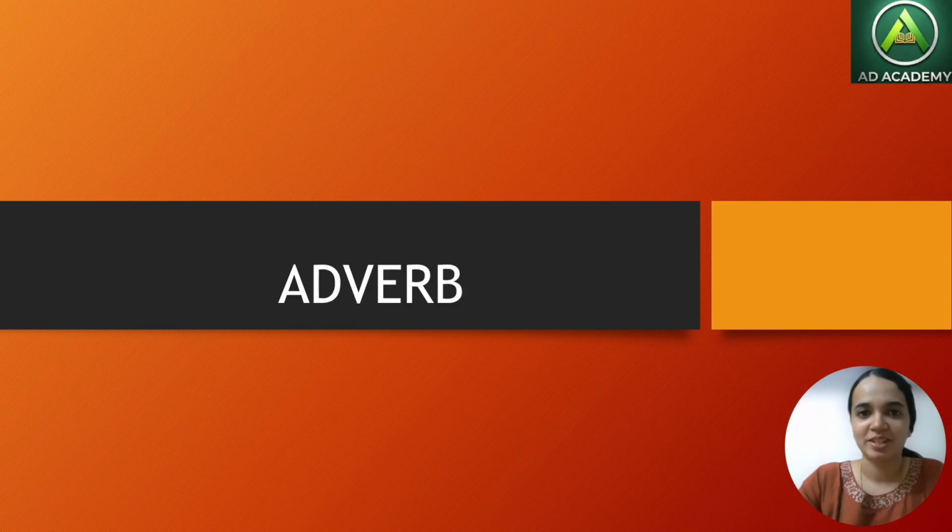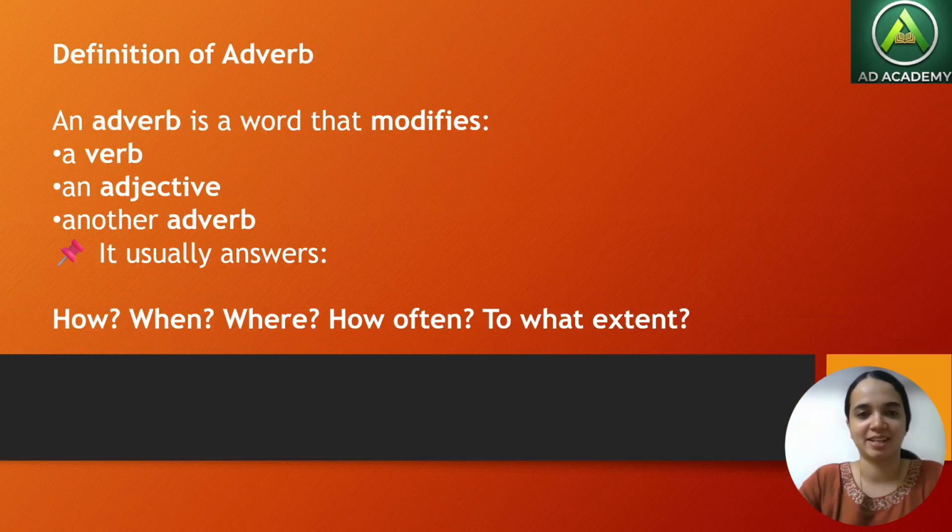Today we are going to learn about adverbs. What are adverbs? Something that qualifies a verb. We have discussed adjectives in the last class, which qualify the noun or pronoun. Here we are going to learn about adverbs, which denote or qualify something about the action in the sentence.